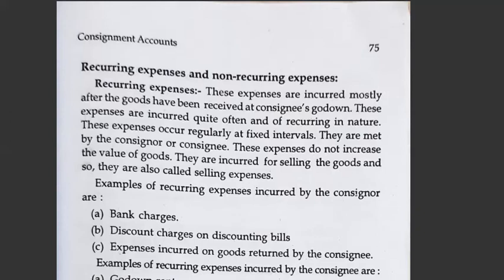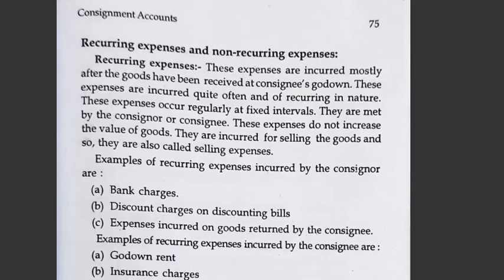See, these expenses are incurred once the goods reach the consignee's godown. These expenses are incurred quite often, recurring in nature. These expenses occur regularly at fixed intervals. After reaching the godown, what are the expenses incurred? So let us see examples of recurring expenses incurred by the consignor.